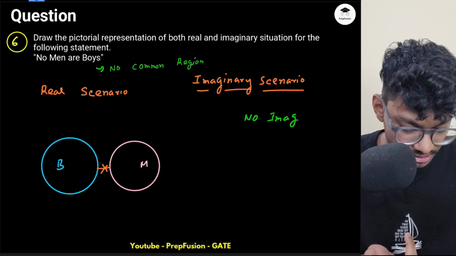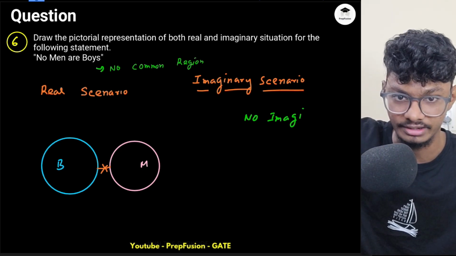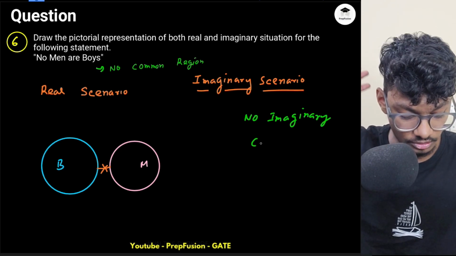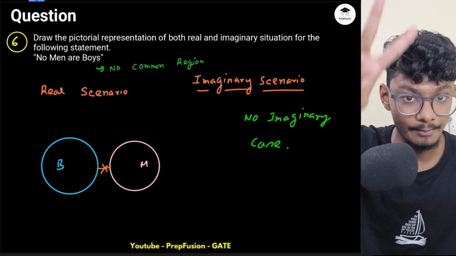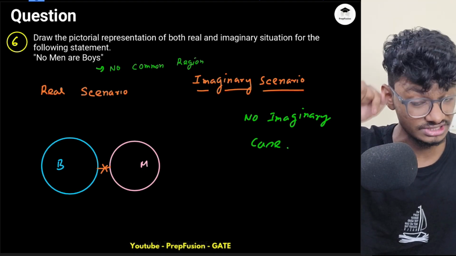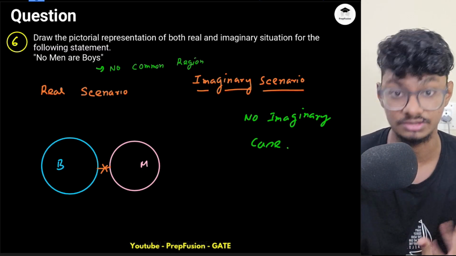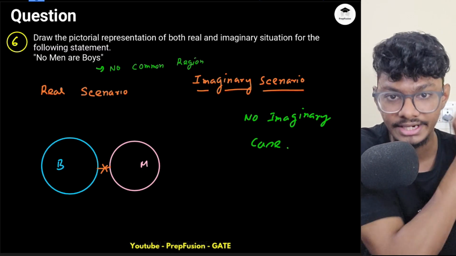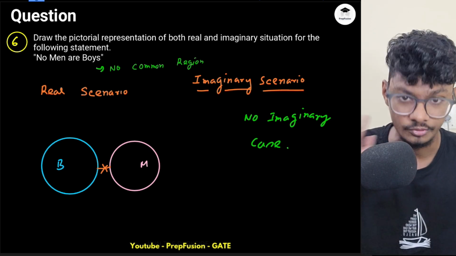Try to think what imaginary case you will do. I don't know if a boy can be a girl. That is another variable, right? That is a new variable. I don't know. But this much I know, that there is no common region between men and boys. This information is known, so this is a very, very important information. Many people think that we don't have any information. We have information. What information do we have? There is no common region between men and boys. Now pause the video and try to solve all those questions.